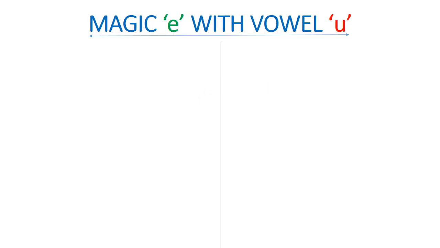Now let us see magic E words with vowel U. There are not so many magic E words with vowel U. Only a few words are there with vowel U in these magic E words. Let us see those.